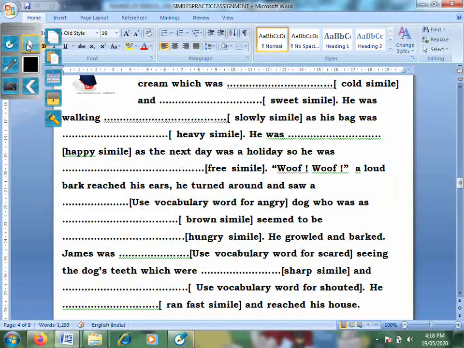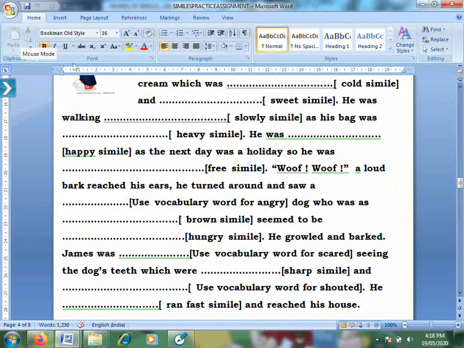Where they say simile, use a simile. I have also given you the answer key for this, so you can check your answers once you are done. Now comes our next step.